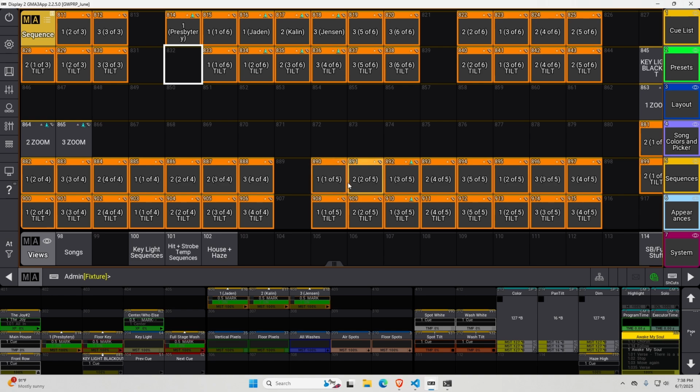We have a main wash light, and then we just light whoever's leading a song individually. The first number here will refer to which light it is. So this is light number 1, light number 2, light number 1, light number 2, light number 3. Then this is saying for 5 singers, this is pointing at location 1, this is location 2, location 3, 4, 5. And then I have some extras that I have some different options. So we have key light 2 pointing at 2 of 5.